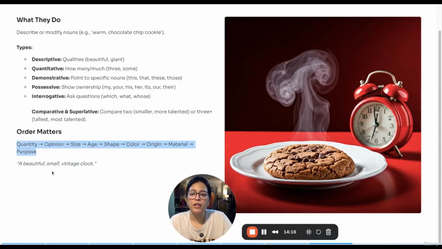Then, according to the order, comes the size. The size is small. Finally comes origin, which is vintage, old, new. All of this should fall under the origin. So beautiful, small, vintage clock.